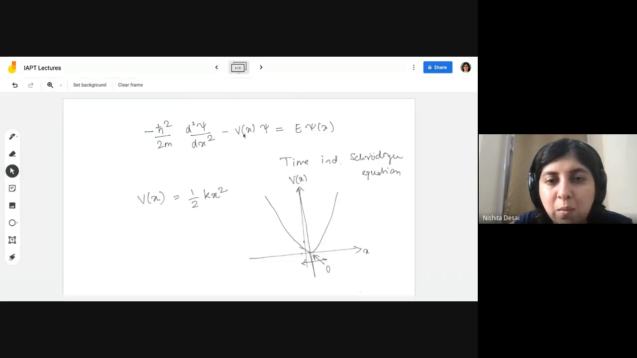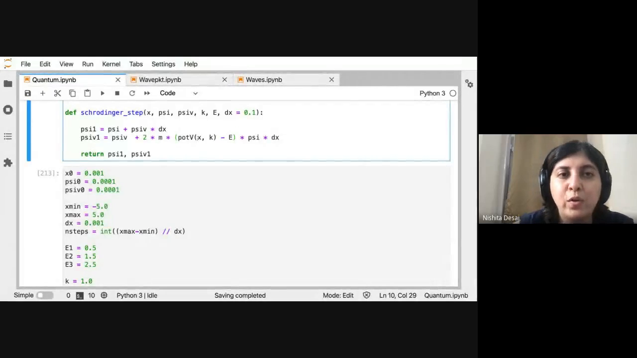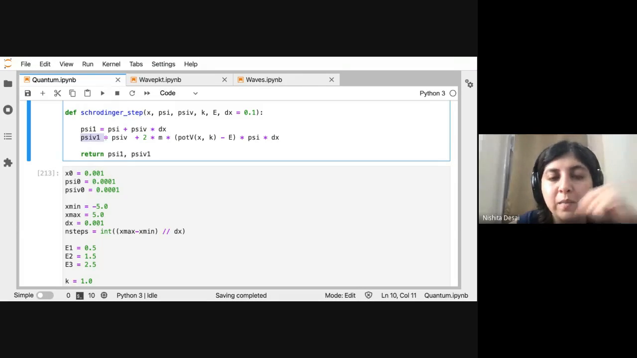So with this equation, you can essentially work with units where h cross and m are 1. You can take v to the other side, and then you just have this d square psi by dx square equation, which we are going to encode in this Schrodinger step. So you want to write psi 1 in terms of psi 0 like before. Again, we are using the Euler method here, and then psi v1 in terms of psi v.